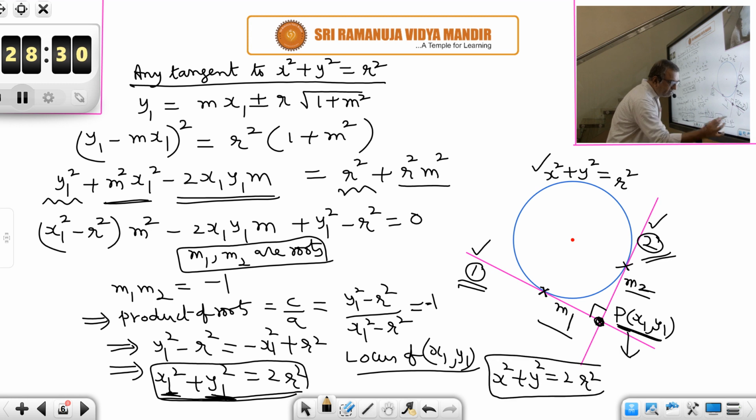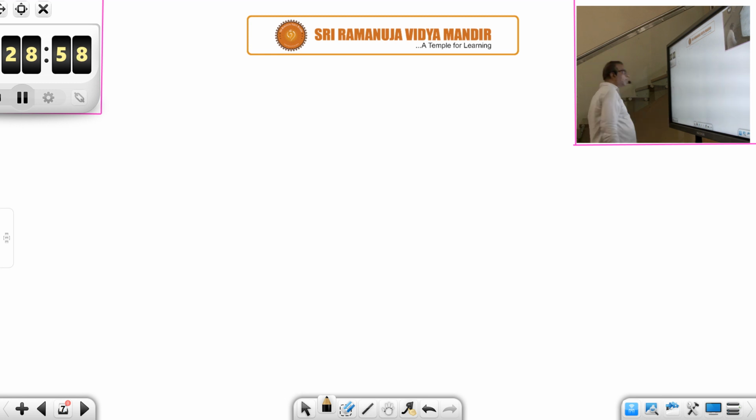So that is the locus of the point of intersection of perpendicular tangents to the circle x² + y² = r². You should interpret this result as what? The director circle is a circle having the same center, but whose radius is root 2 times the radius of the original circle. Okay, this is proved. Let us go forward.